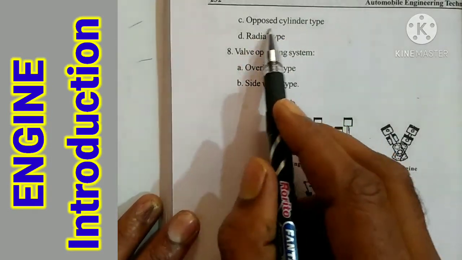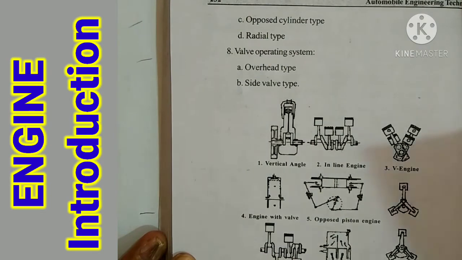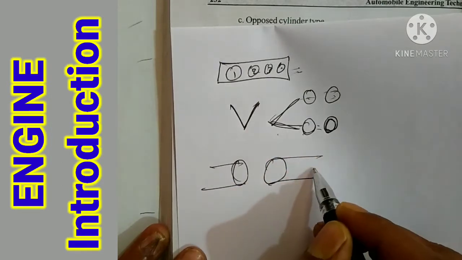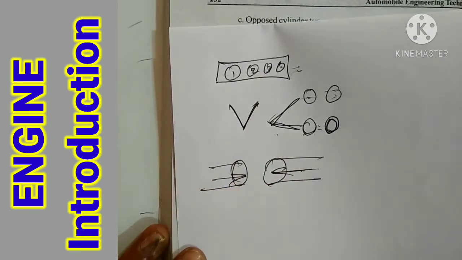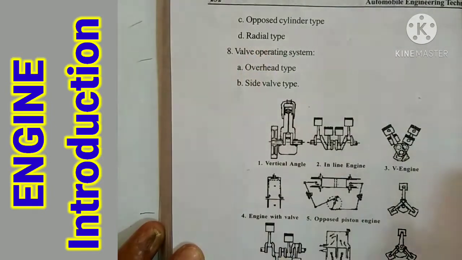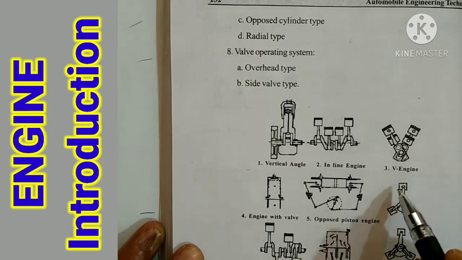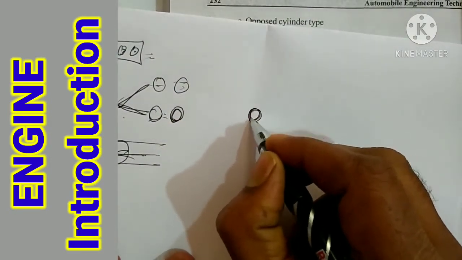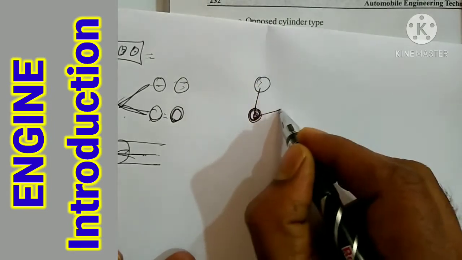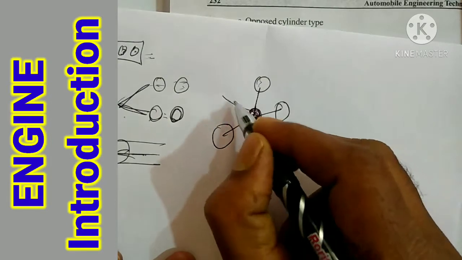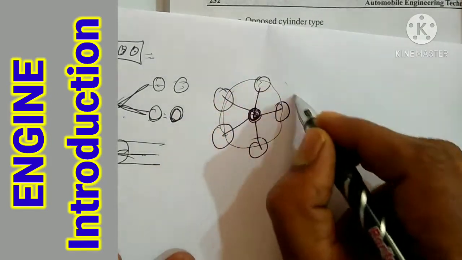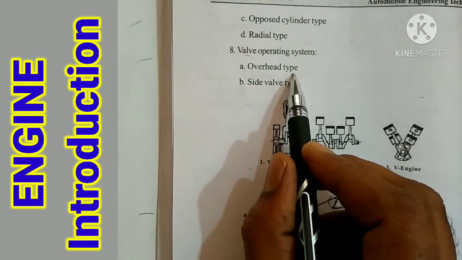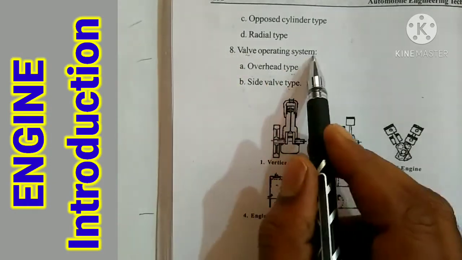Next one is opposite cylinders. Opposite cylinders means like this: one piston is on this side, one piston is on this side. This is called an opposite engine. Next one is the radial type. Radial type means at the center we have the crank. This is one piston, this is one piston, this is one piston, like this. A number of pistons are arranged in a circle. This is the radial type engine. Now the valve operating system: side valve mechanism or overhead valve mechanism. 2 types are there. Totally 8 types of engine classification are there.